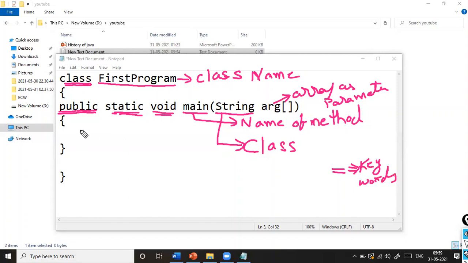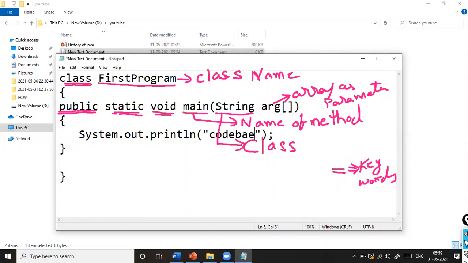If I want to print anything on the console, I use the method called println. And how do I write it? System dot out dot println. I'm just printing code. That's it. So this is our simple first program.